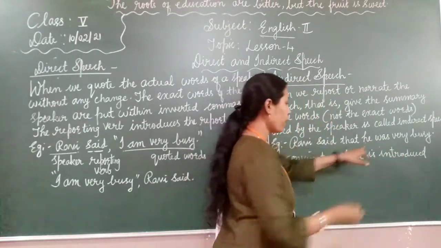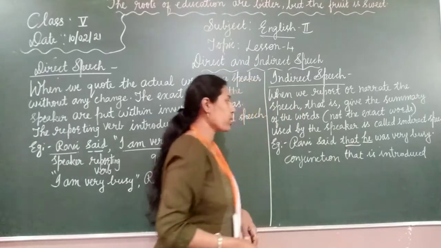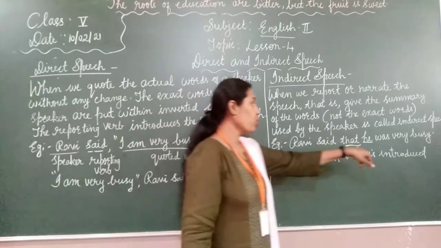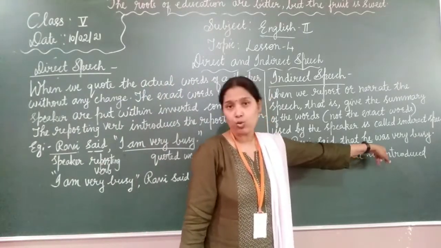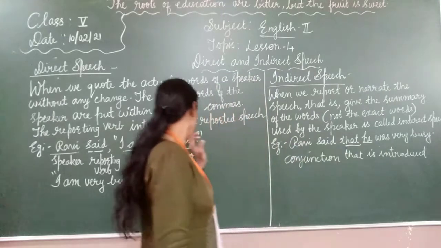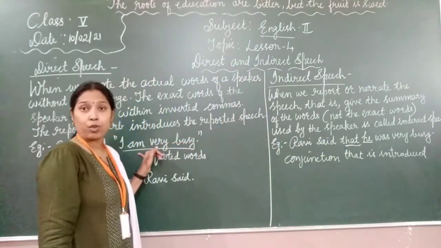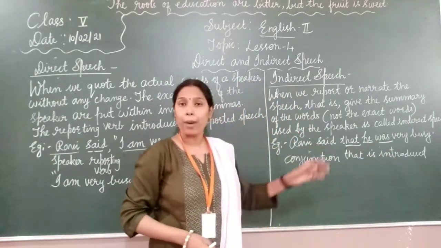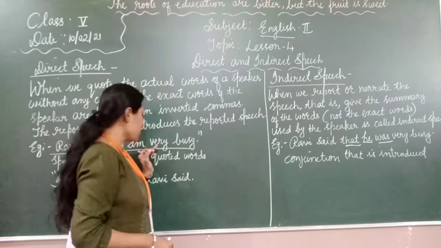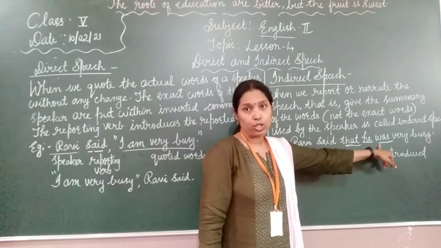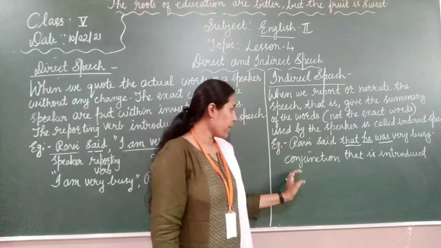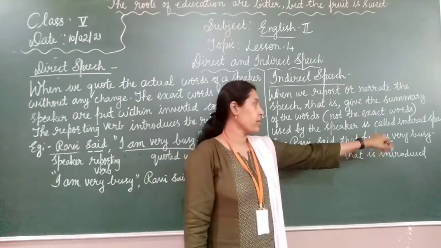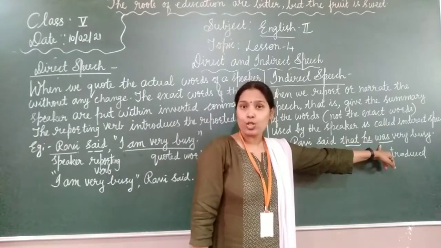And after that, he, right? That is the introduced conjunction. Here, I, first person, changed to he, right? Here, what pronoun changes? And the next word here, am. Am is in what tense? Present tense, right? And here, what did it become? Was. It became past tense, right? Here, present tense changed to past tense. The tense changed. Okay. So, in indirect speech, the conjunction that is introduced, the pronoun changes and the tense also changes.